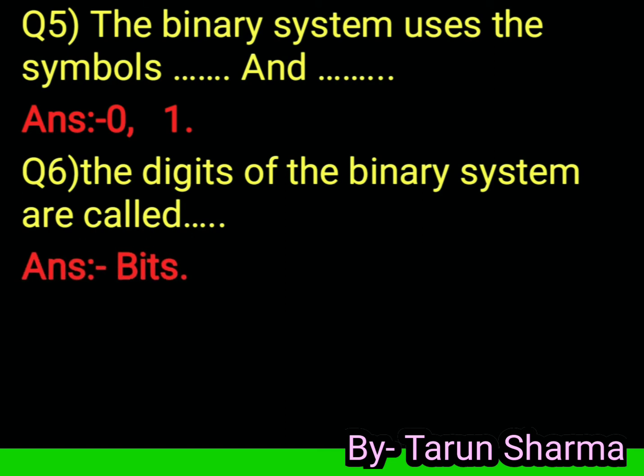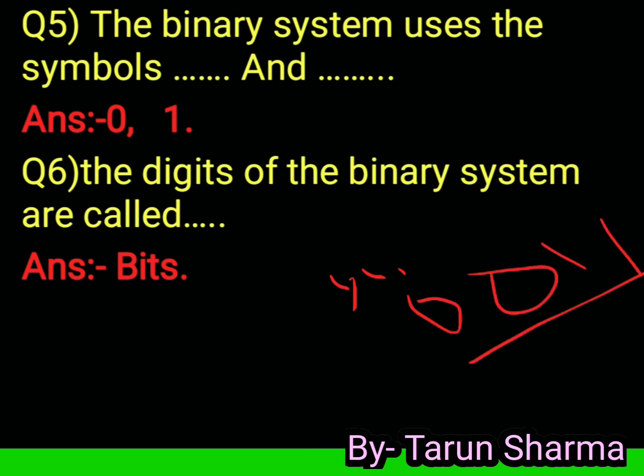A sequence of 4 bits, 0, 0, 1, 1, is called a nibble, and a sequence of 8 bits is called a byte.